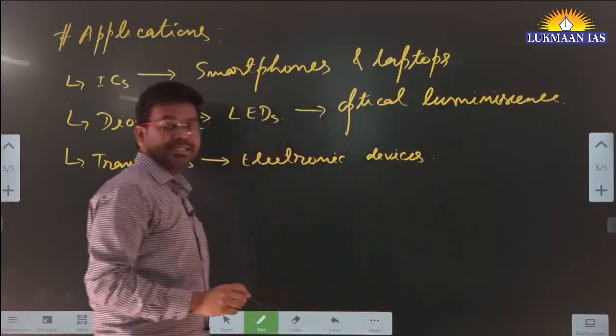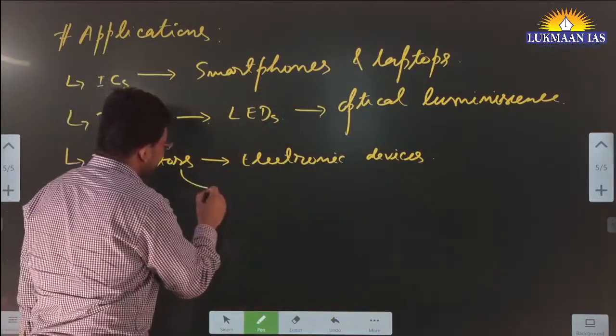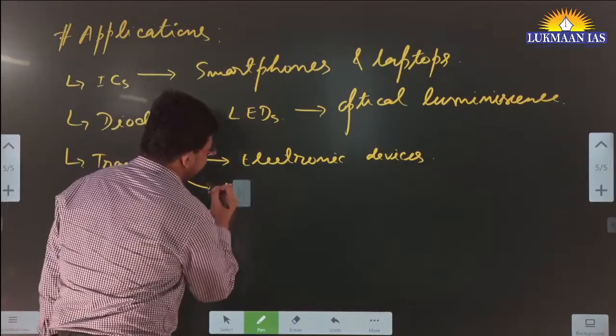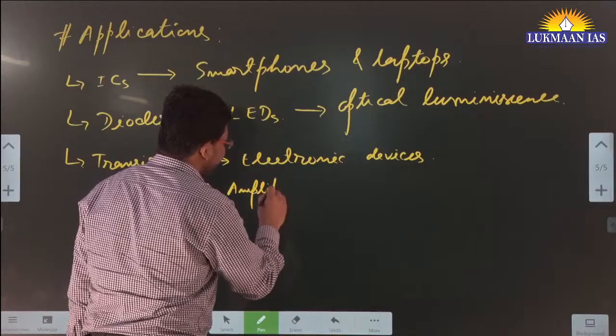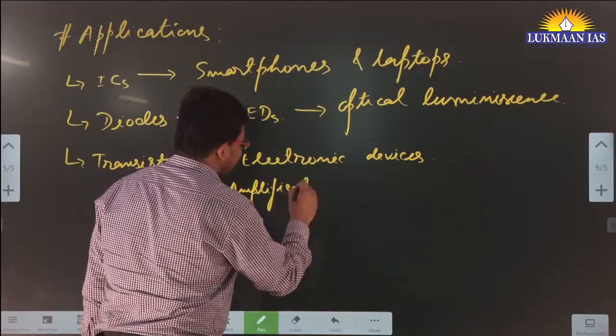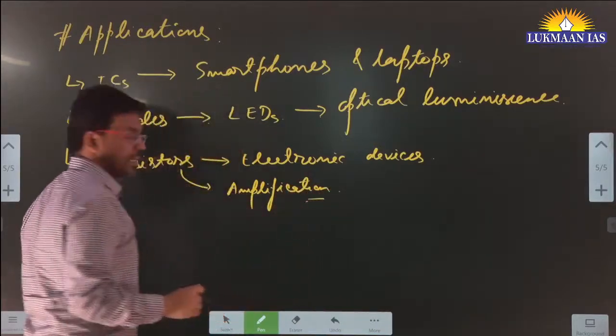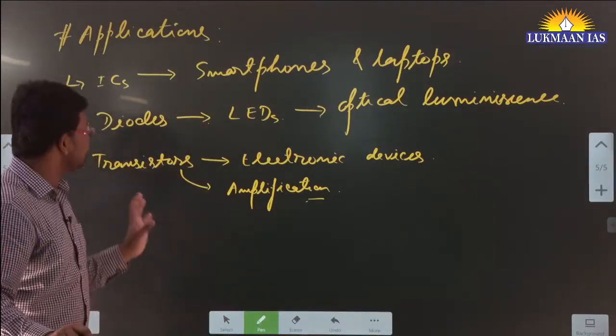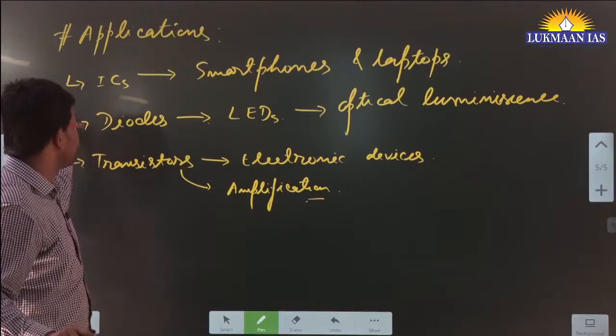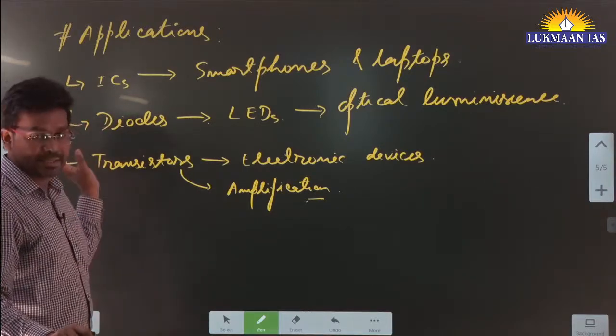These transistors can be used for many purposes. One of the purposes is amplification of the signal that comes in, so transistors can be used as amplification devices also. There are different components that can be made using semiconductors. Some examples are ICs, diodes, transistors, etc.